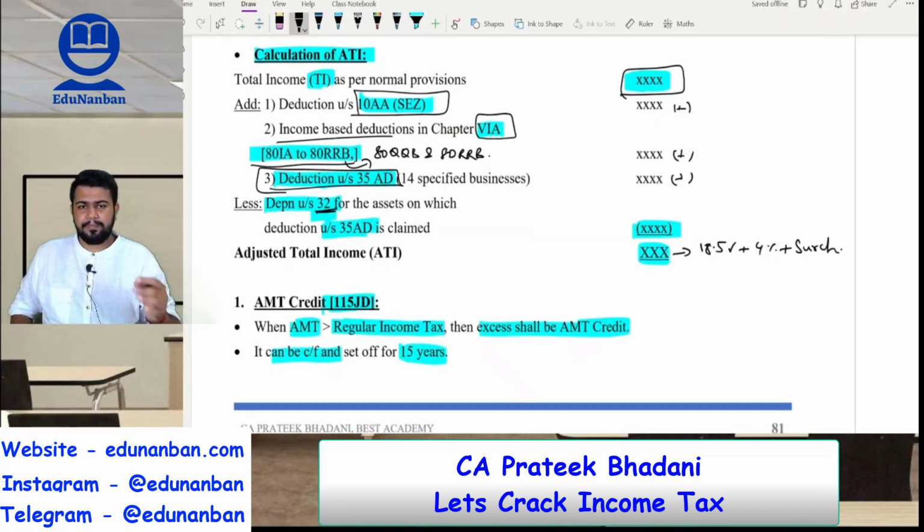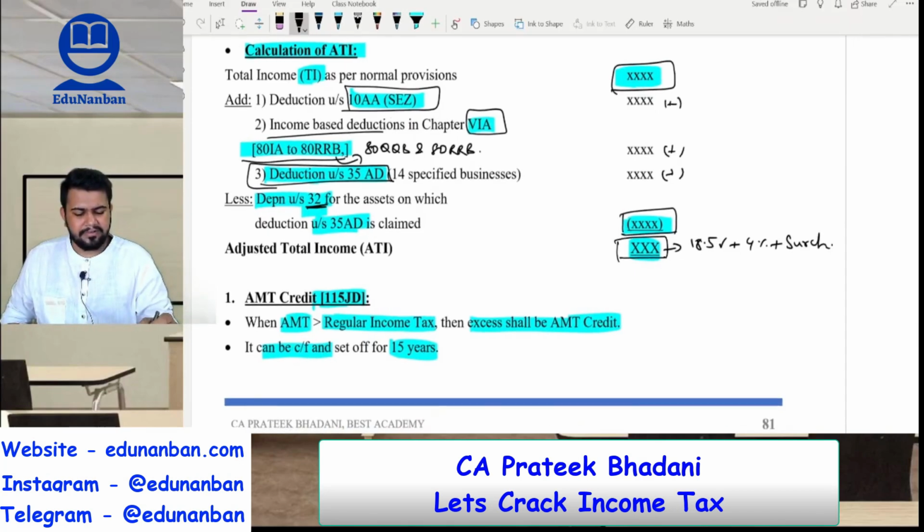So add them back. However, if 35AD deduction had not been claimed, then the assessee could claim depreciation, correct? So the depreciation which would have been claimed should be reduced from this answer. So the final amount that is received will be adjusted total income.